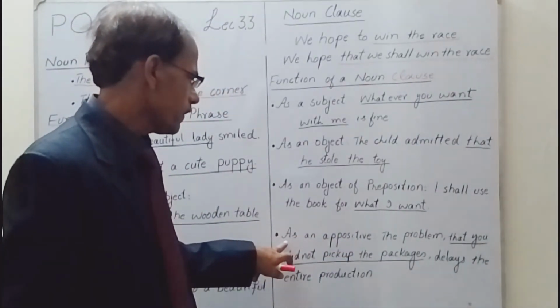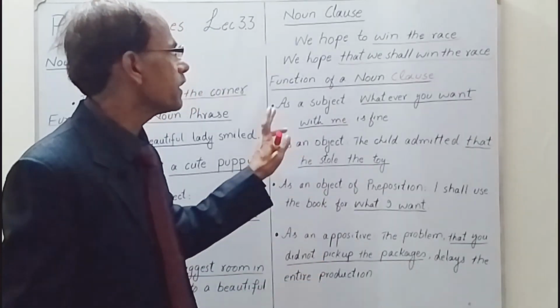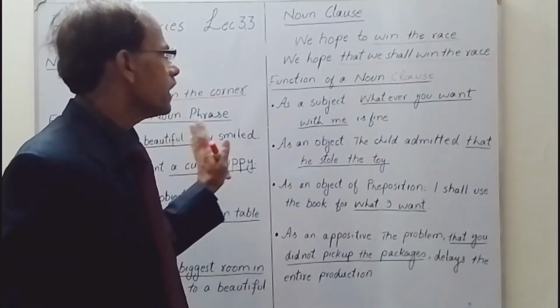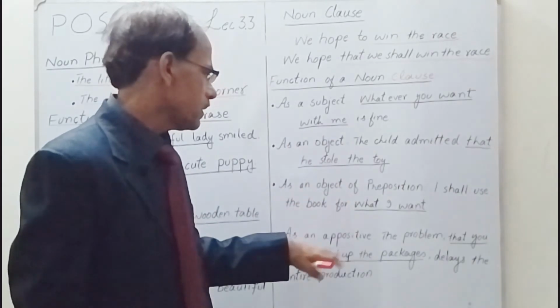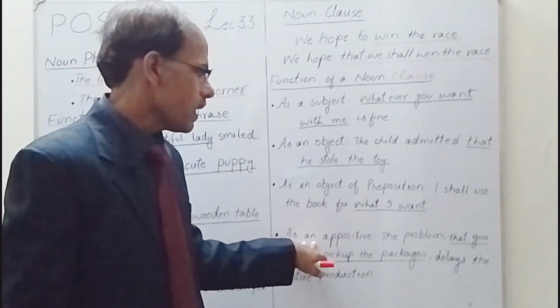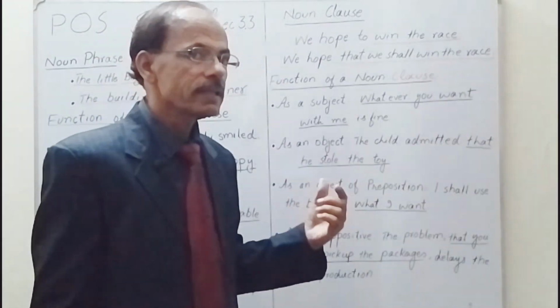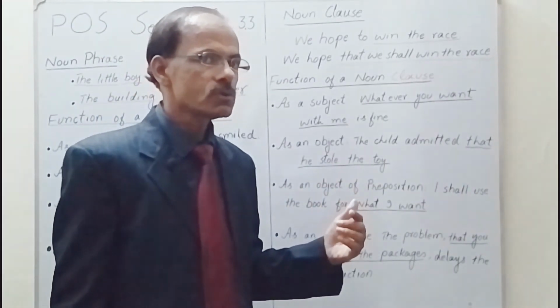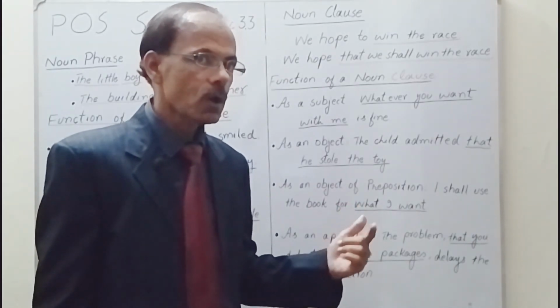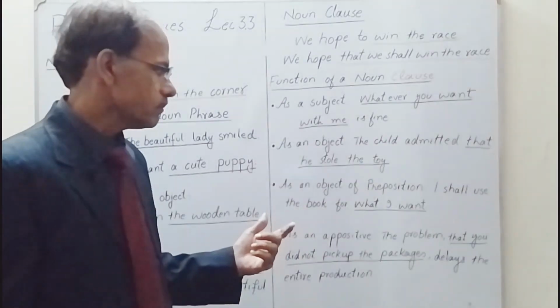The next one, as an appositive. The use of the noun phrase as well as the noun clause is the same thing over here, just like when we explain something more about a noun or a pronoun, then that is the appositive condition.